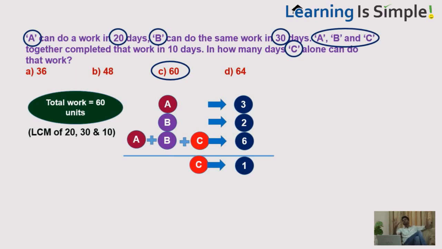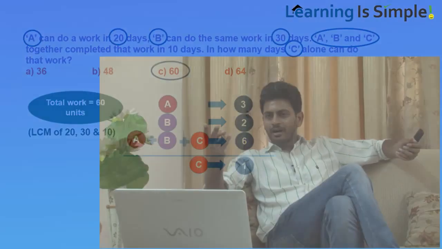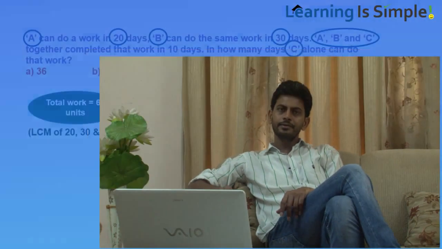First, I assume the total work to be the LCM of 20, 30 and 10, that is 60 units. So, A is doing it in 20 days, means per day he is doing 3 units, B is doing it in 30 days, means per day he is doing 2 units and A, B, C together are doing it in 10 days, means per day they together are doing 6 units. So, 3 plus 2 is 5, but together they are doing 6, that means C alone is doing 1 unit per day. So, 60 units can be done in 60 days, that is it. Take another question.